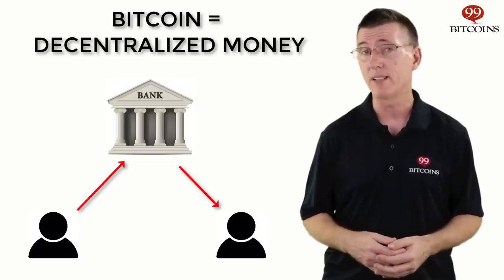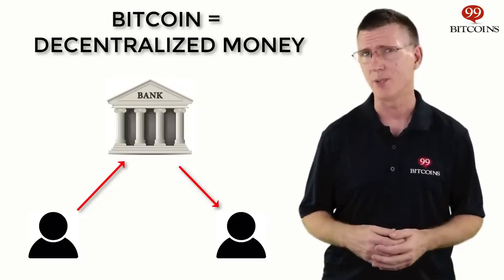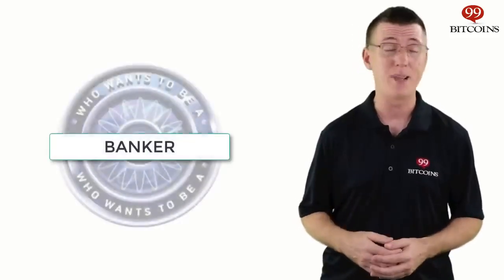But how do you create a system that has a decentralized ledger? How do you give someone the ability to update the ledger without giving them so much power that they'll become corrupt or negligent in their work? Well, the rules of the Bitcoin system, known as the protocol, solve this in a very creative way I like to call Who Wants to Be a Banker?